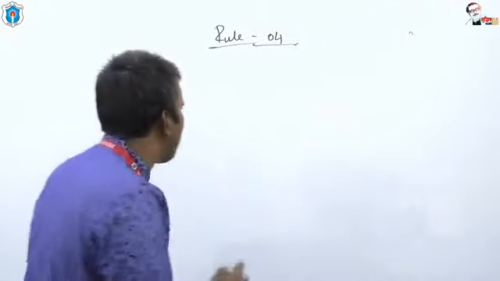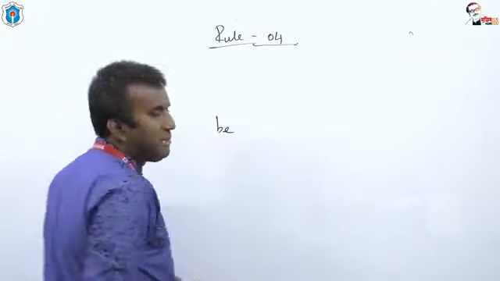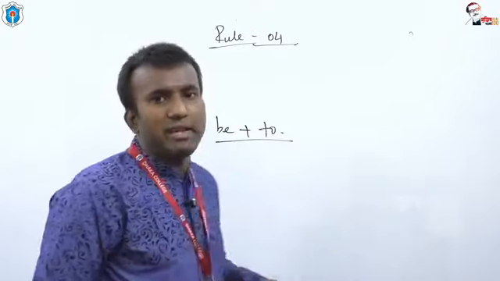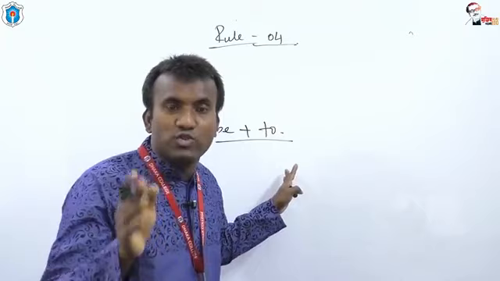If we put to after be verb, that means am, is, are, was, were, we get am to, is to, are to, was to, were to.